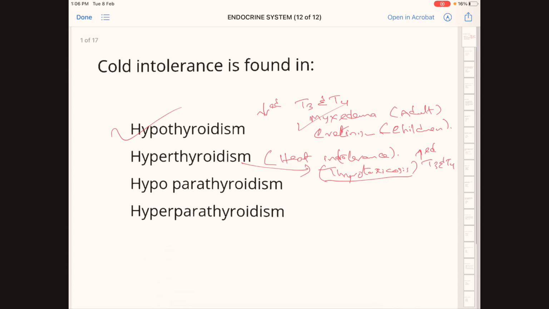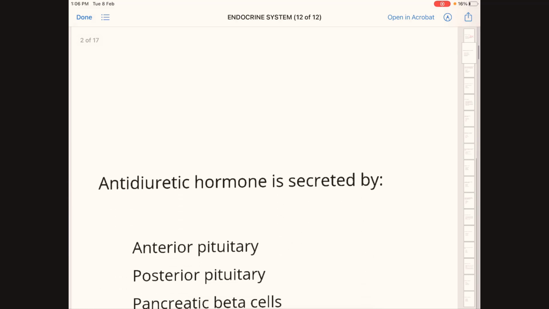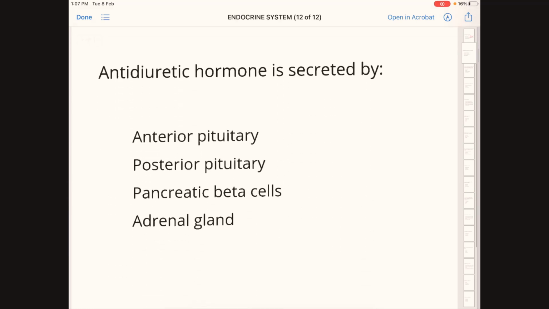Next question we'll see. Antidiuretic hormone is secreted by option A anterior pituitary, option B posterior pituitary, option C pancreatic beta cells, option D adrenal gland. We will discuss each one of them. The correct answer is the posterior pituitary gland.